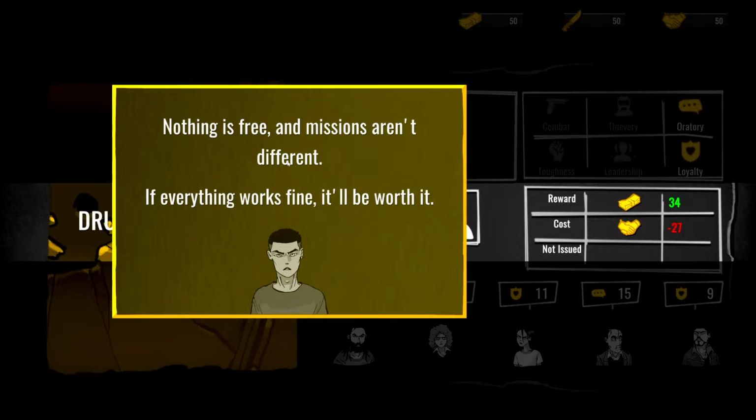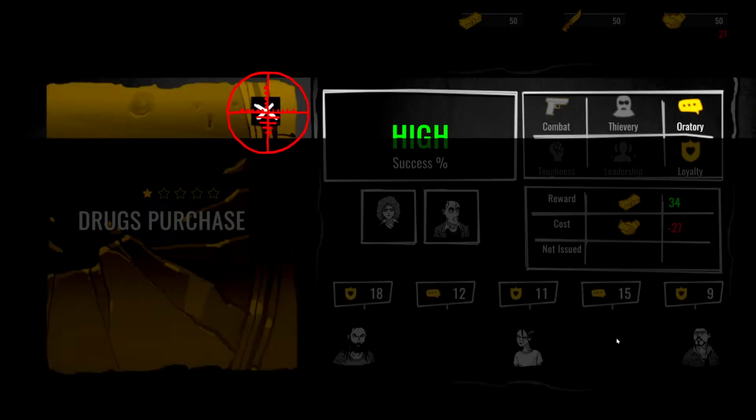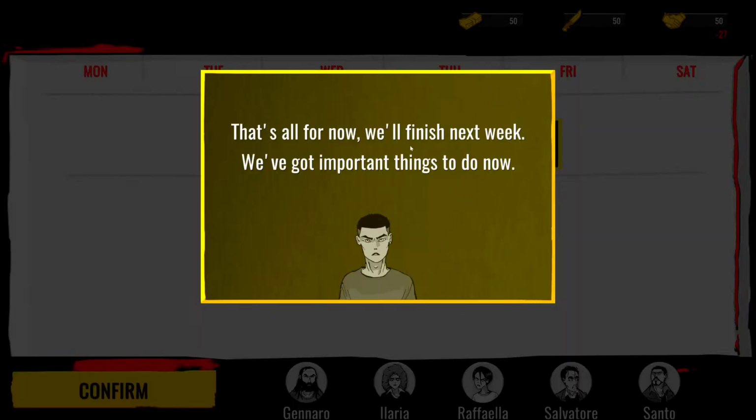Nothing is free and missions aren't different. If everything works fine, it will be worth it. So here you have choices to make. Success high, and then you click here. That's all for now. We'll finish next week. We've got important things to do now.